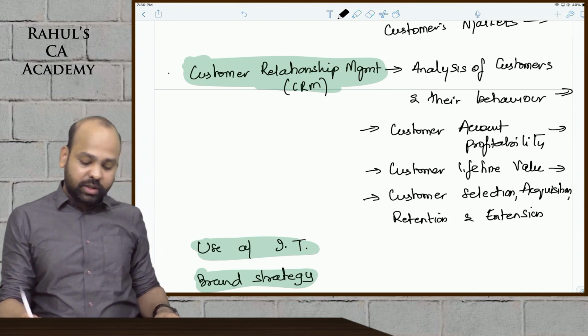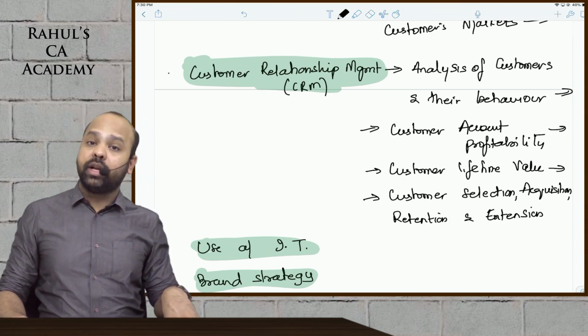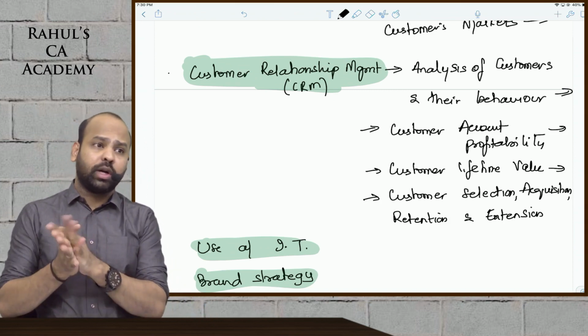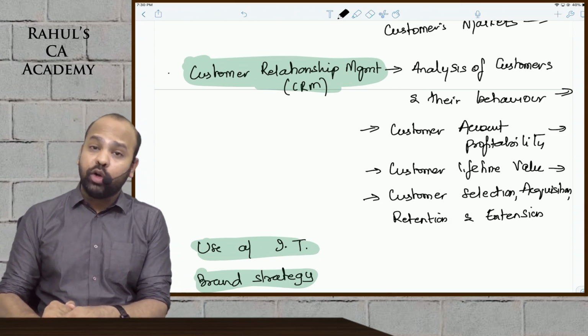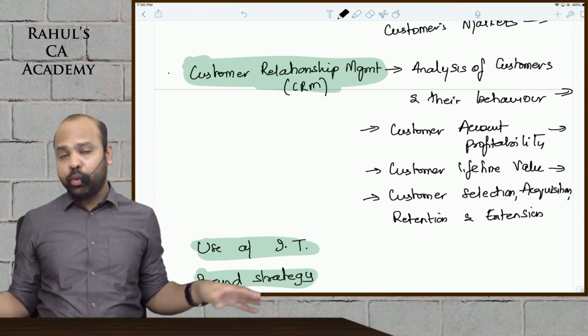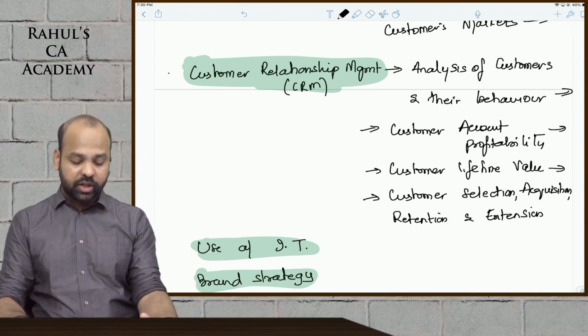Last one, beta, is customer selection, acquisition, retention and extension. When I talk about this, guys, we are basically referring to identifying the target customer groups. Who are you trying to target? How will you be approaching those customers, guys? How will you be retaining those customers, and how will you be expanding your customer base and getting into other things? All of this, beta, comes under CRM, customer relationship management.